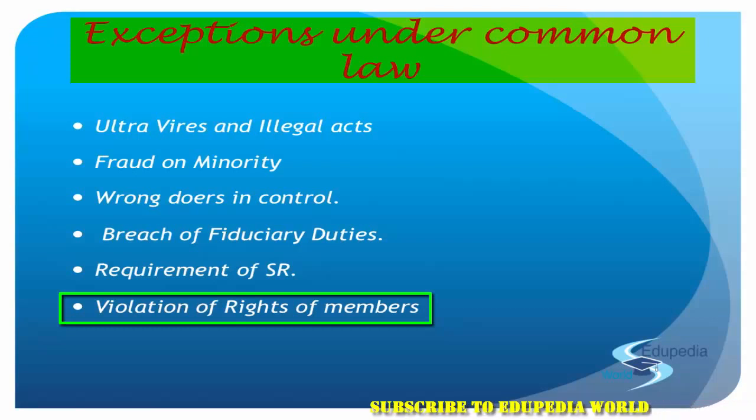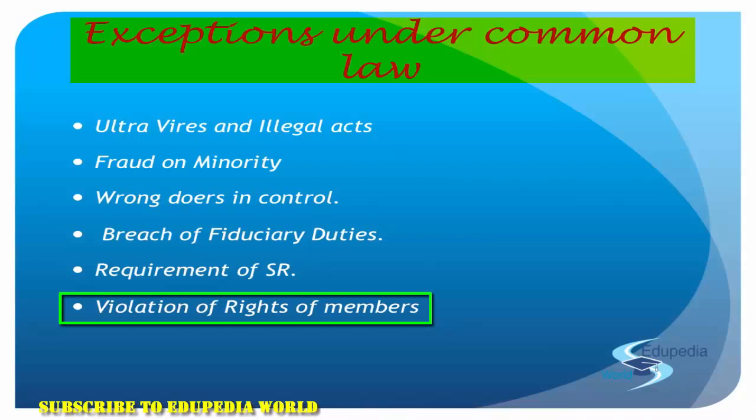For the violation of the right of the company, the individual cannot appeal, that's okay. But for the violation of the right of the individual, they should be allowed to complain. And that they're allowed. That is what this entire exception is about. So are you getting the point? Are you getting where this chapter is heading?